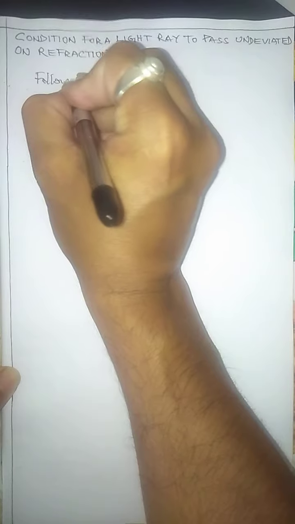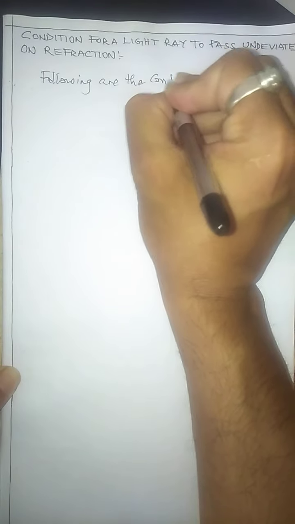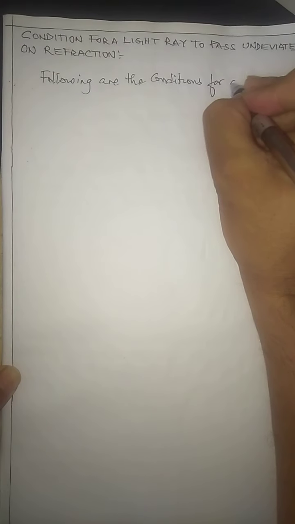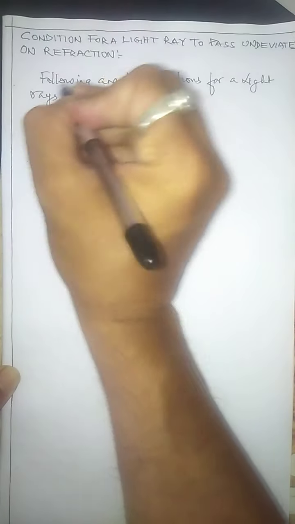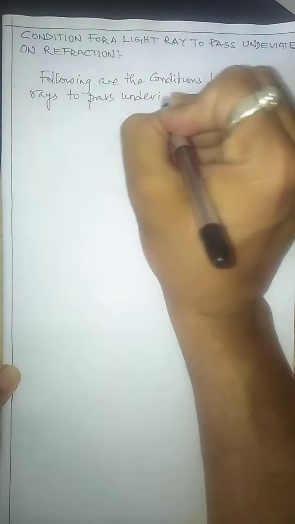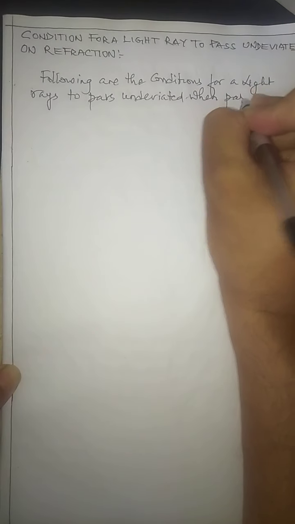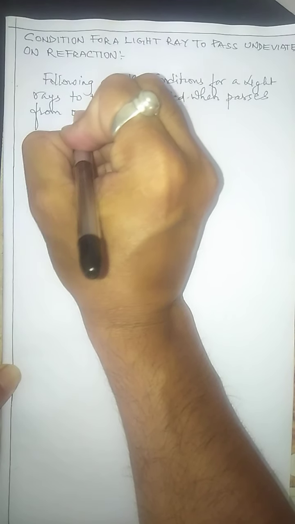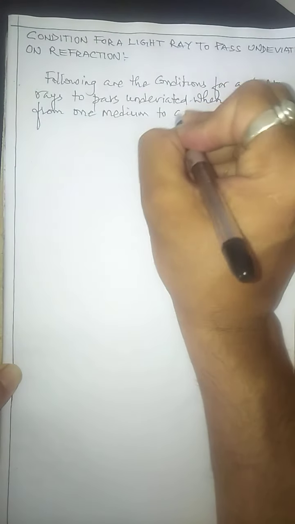Following are the conditions for a light ray to pass undeviated when it passes from one medium to another medium.